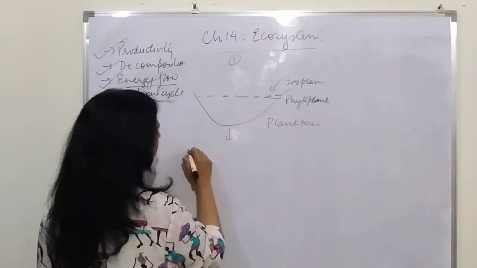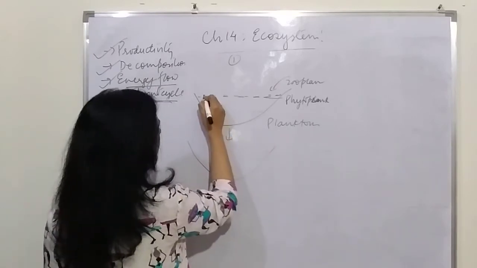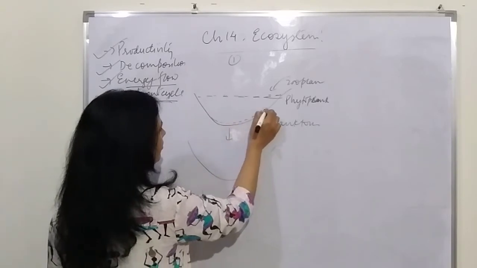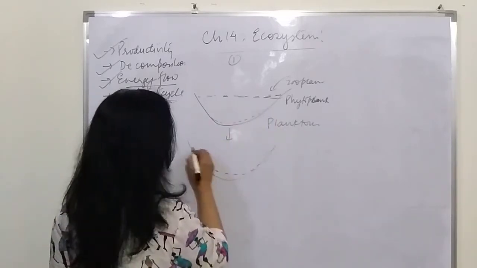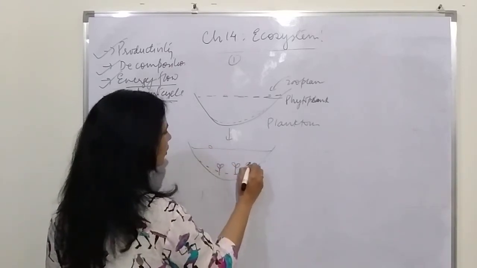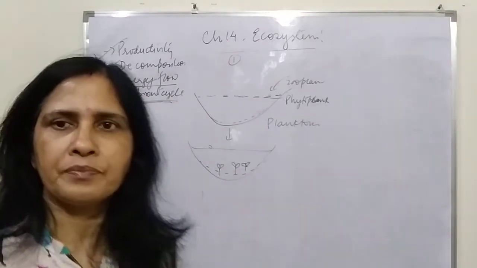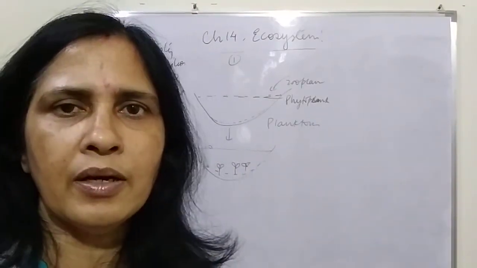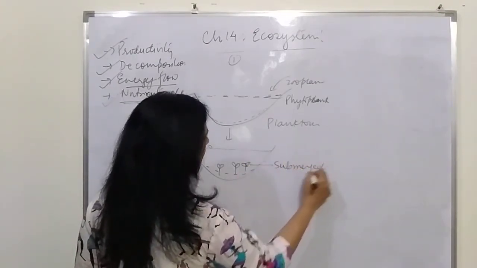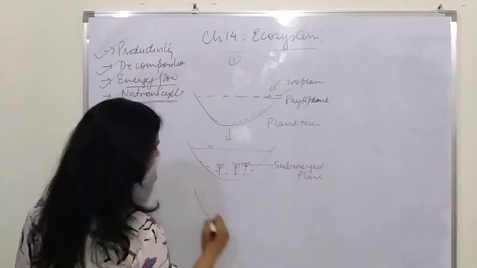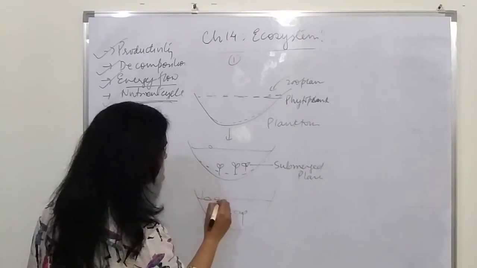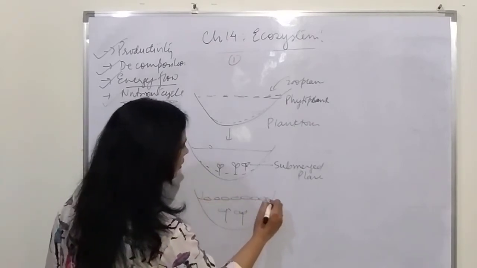Then after a number of years, what will happen? The planktons, after living for a certain time, will die, and they will settle down at the bottom here. There may be spores of plants which are totally submerged, and they will grow in this particular area. So the next stage will be of submerged plants. After that, there may be plants which have the capability of floating, so there will be floating plants which will grow here.